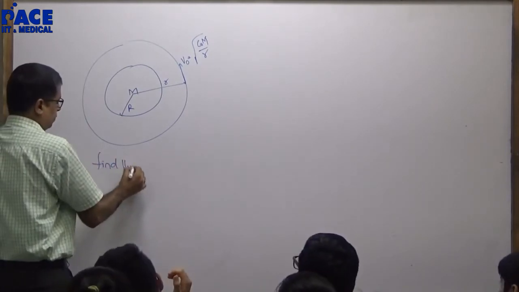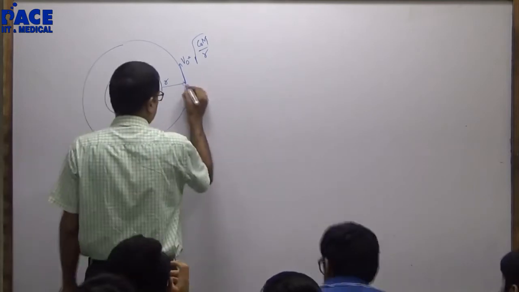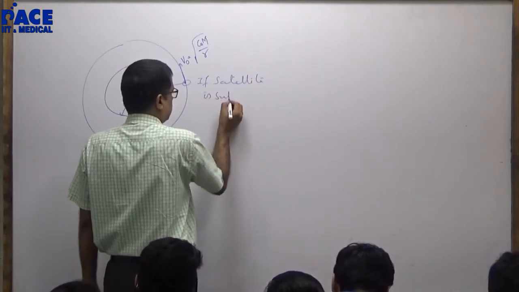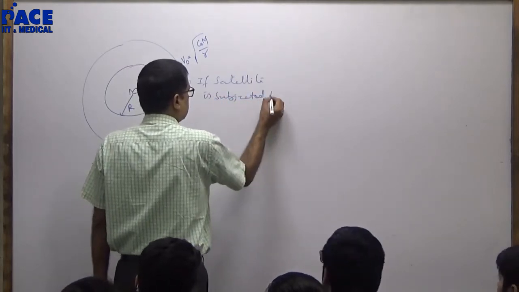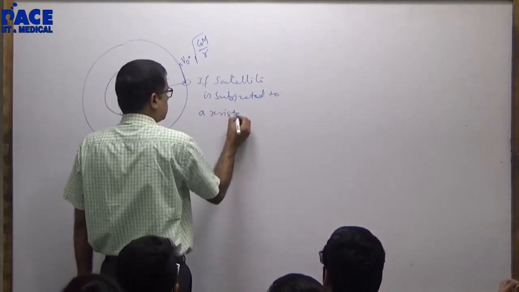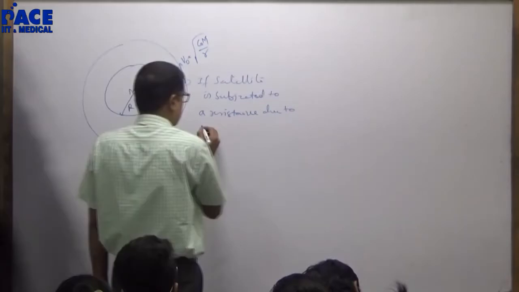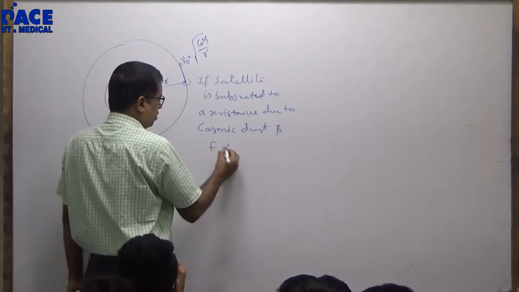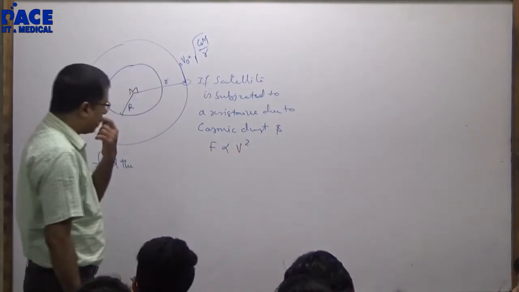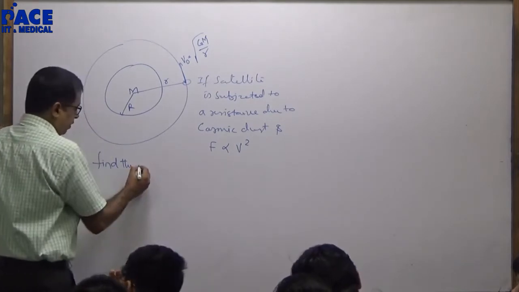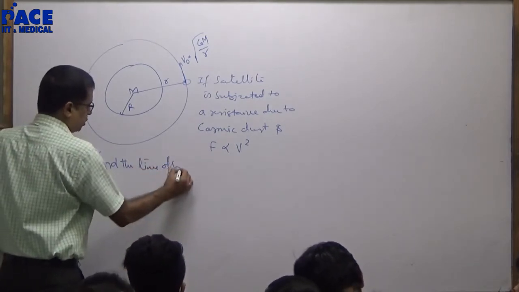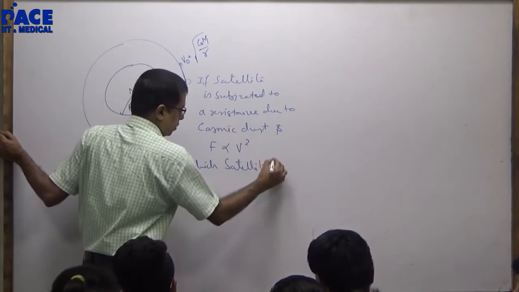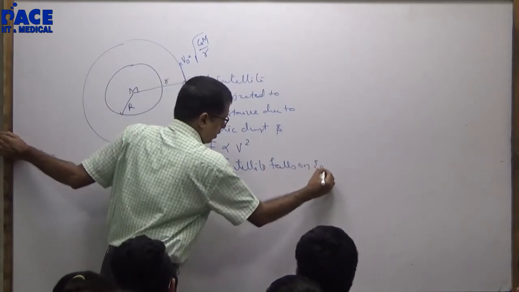Find, if the satellite is subjected to a resistance due to cosmic dust, and the resistive force is directly proportional to v square, find the time after which the satellite falls on earth.